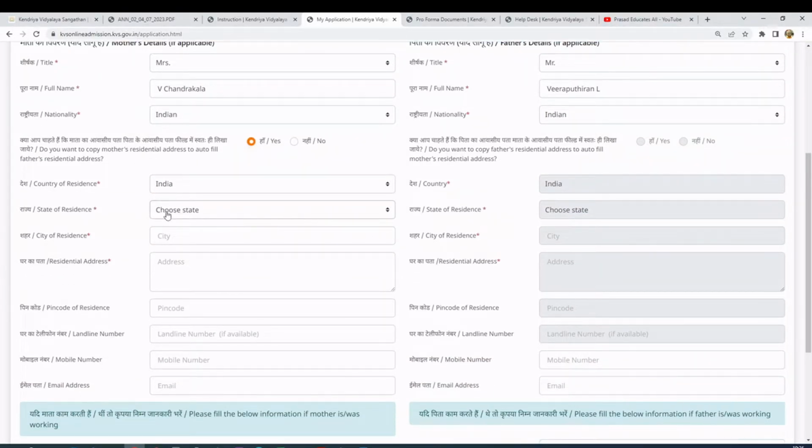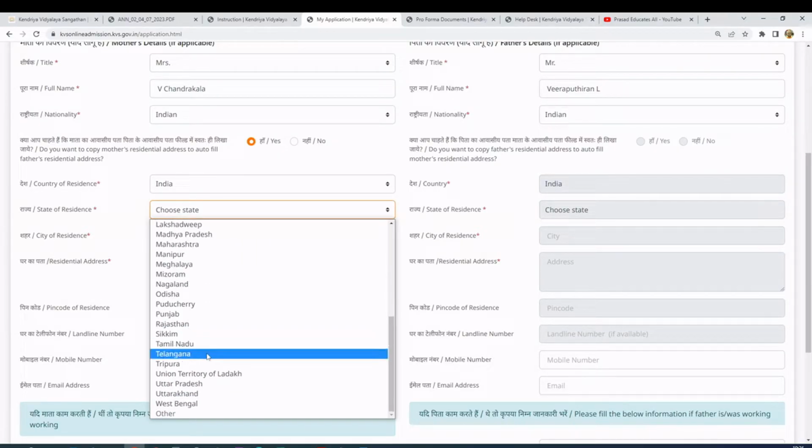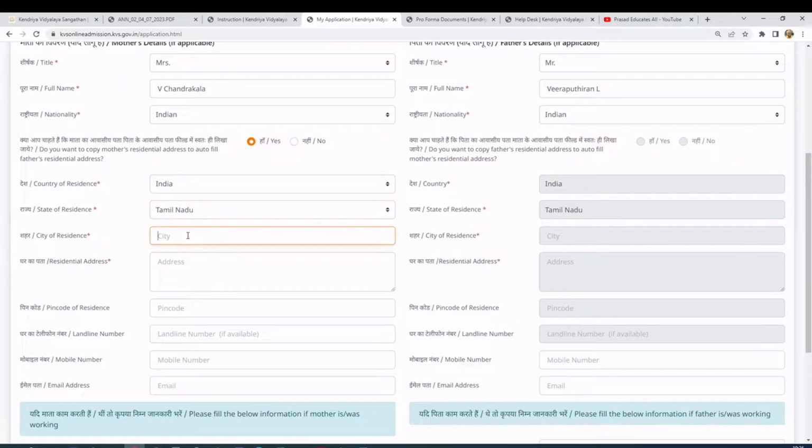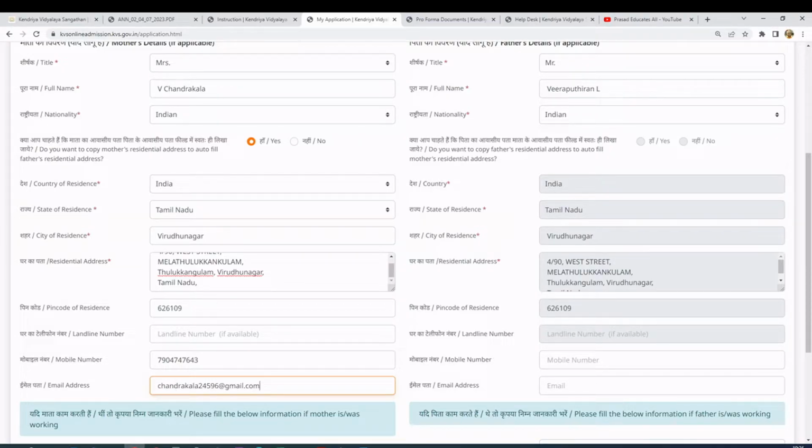So this is grayed out, and whatever you enter here is copied by default. And the city of residence will be whichever city you say. If it is Chennai, you put the city name here, and you have to put your complete address here. Let me put the complete address, so it copies there. I don't want to put the pin code here, I'll put the pin code there. The mobile number, which is in use every time, you have to put here. And if you have a separate email ID or mobile number for the father, you can mention it here. So let me put the mobile number of the parent also here.